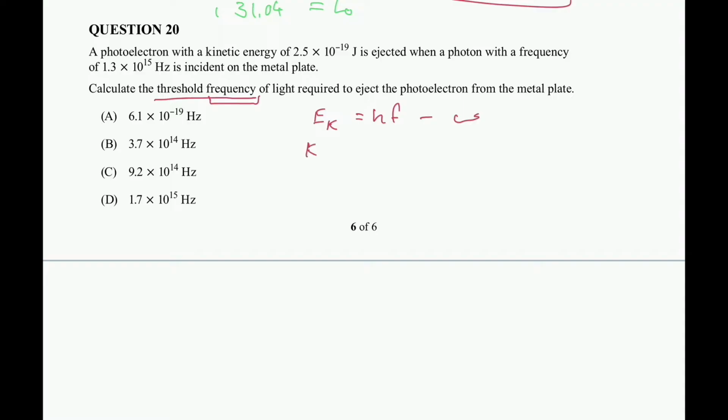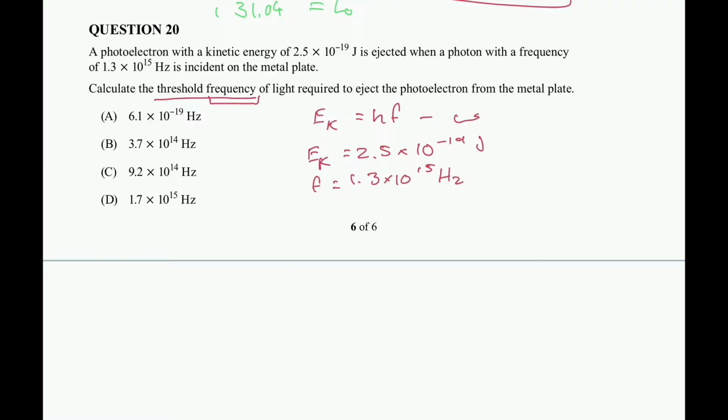We've been given the EK. Oh, I keep on getting it mixed up. The EK, which is equal to 2.5 times 10 to the negative 19. We have also been given what the frequency is. Frequency is equal to 1.3 times 10 to the 15 hertz. And I'll put my joules here.